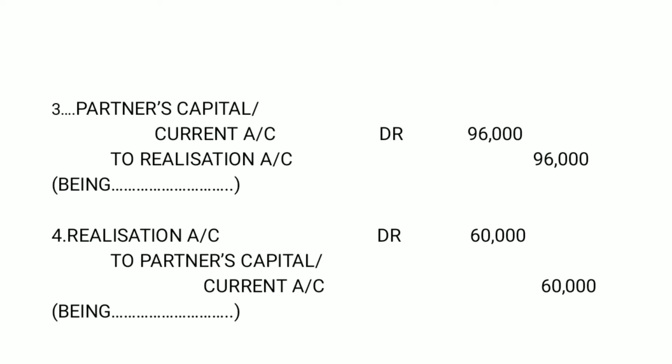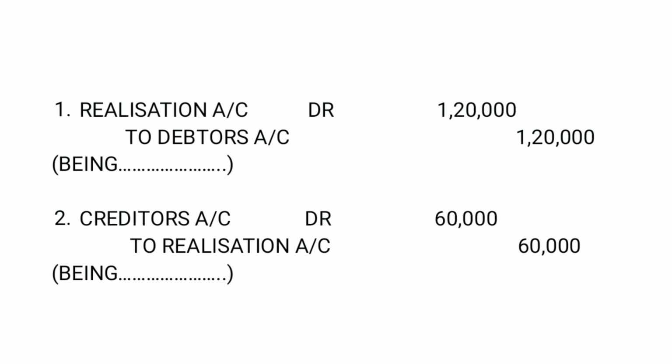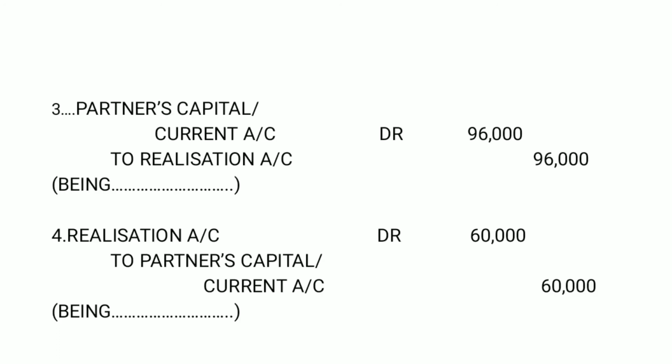It is taken at 20% less than its book value. What is the book value? 1,20,000. It is taken at 20% less. So 1,20,000 minus the 20% of 1,20,000, which is 24,000.